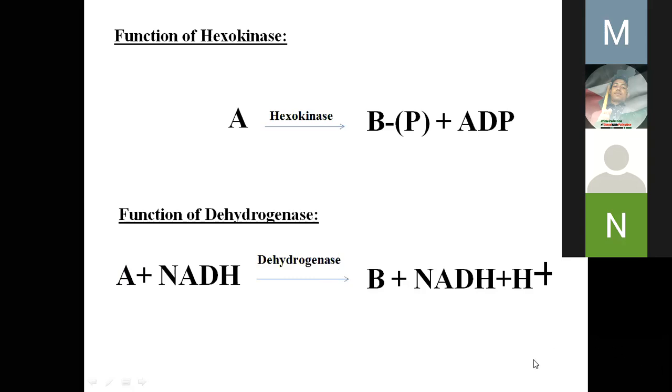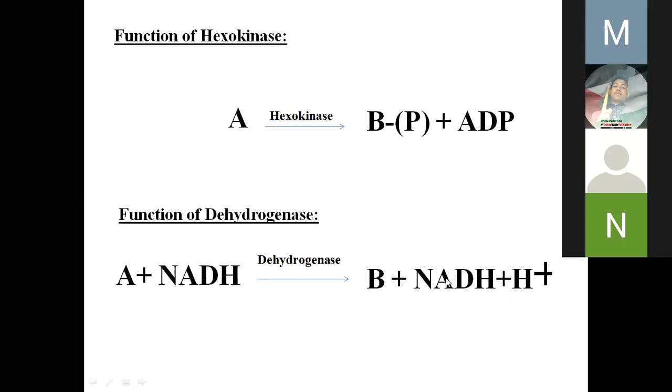Okay. When there is any reaction where NADH is produced, either from NAD it will produce NADH plus H plus, or FAD will produce FADH2, in that case you will need the enzyme dehydrogenase. And you can see there are 2 more hydrogens. It should not be NADH, it should be NAD.